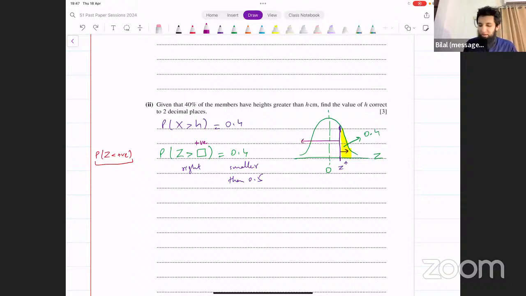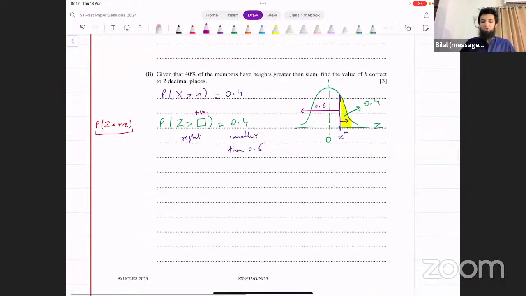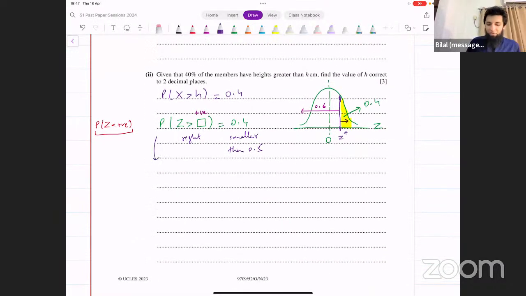So this remaining area to the left is 0.6. So what you can do is write this like this: z less than that positive value of z is 0.6. So considering this positive z value, the area to the left of this is 0.6. Now it's the standard form.